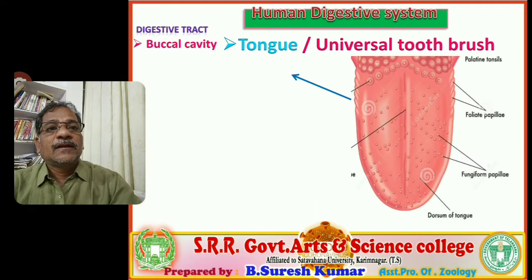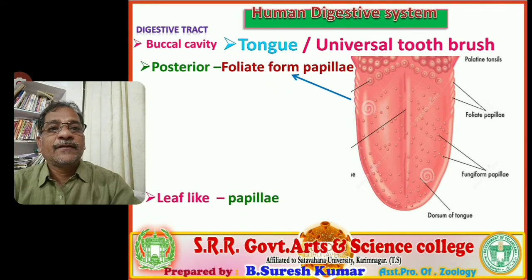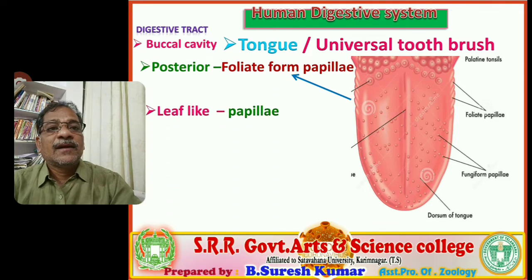Now we are going to discuss the last papillae at the posterior end. They are foliate form papillae. These are leaf-like papillae. Verify the blue color arrow mark at the side of the tongue, the lateral margin at the posterior end, where leaf-like projections are there. They are called foliate form papillae. In herbivores they are abundant, but in human beings they are reduced.